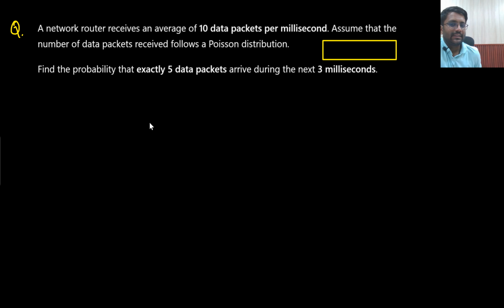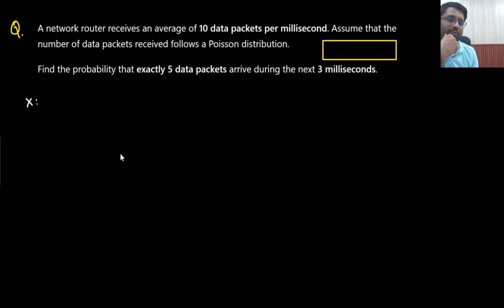A network router receives an average of 10 data packets per millisecond. Assume that the number of data packets received follows a Poisson's distribution. Then find the probability that exactly 5 data packets arrive during the next 3 milliseconds. What will be your random variable x?